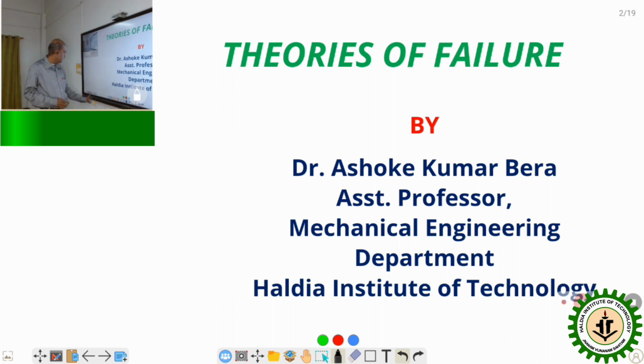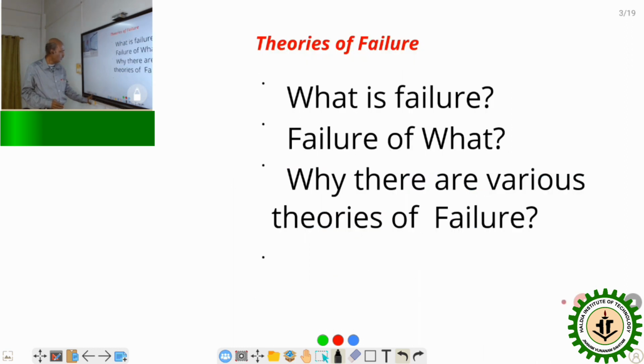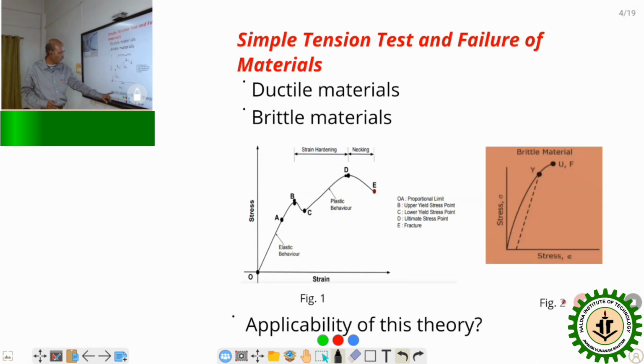Here is the applicability of this theory. Mainly this theory is used for designing machine components, machines or structures, any kind of shape or any machine component.